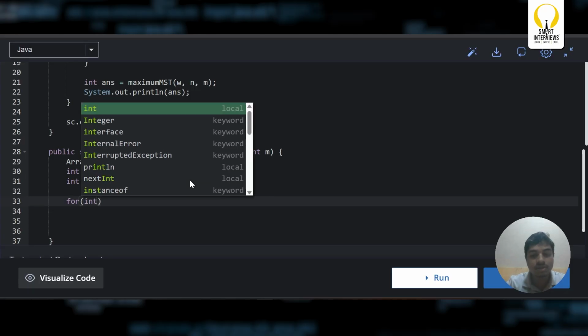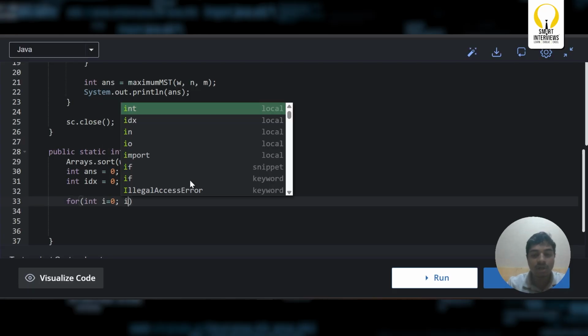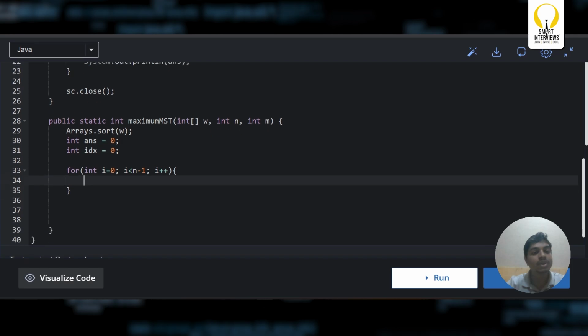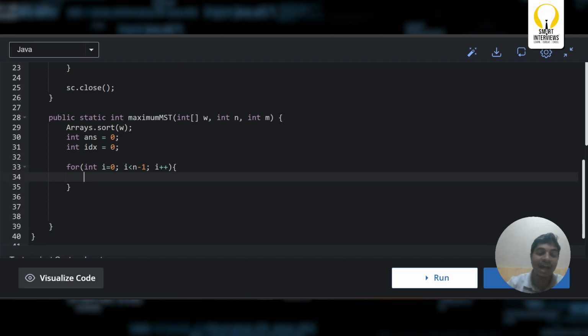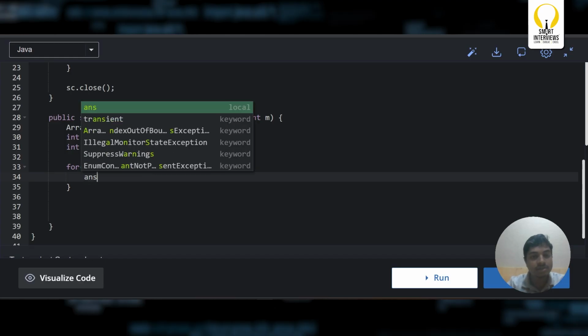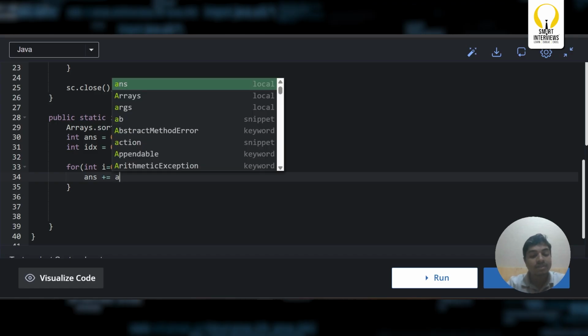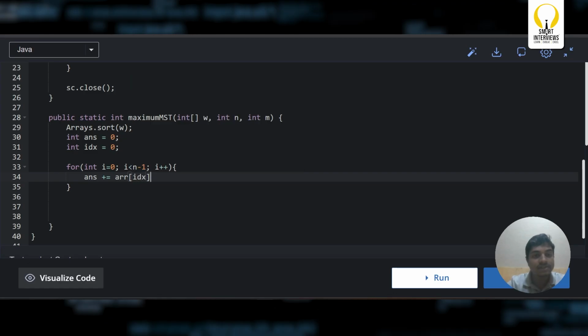So let us say int i equals 0, i less than n minus 1, because with n vertices, n minus 1 edges are going to be present in the MST, i plus plus. What should I basically do? I need to firstly add the first one, which is present at the 0th index. So can I just simply say answer plus equals array of 0? In other terms, array of idx. Yes, answer plus equals array of idx.